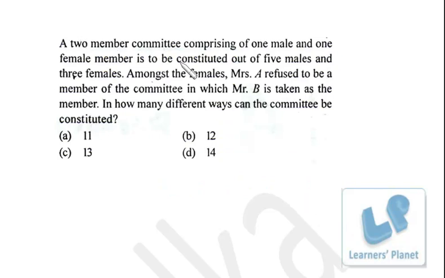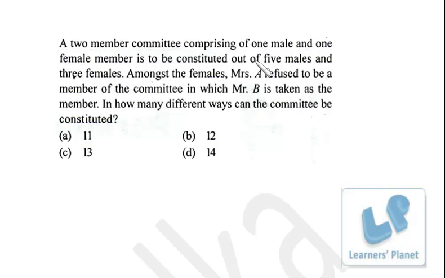Now friends, let's see this problem. A two-member committee comprising of one male and one female member is to be constituted out of 5 males and 3 females. Amongst the females, Mrs. A refused to be a member of the committee in which Mr. B is taken as the member. In how many different ways can the committee be constituted? Now the problem is simple, a bit twisted, but not that difficult. We have to take two cases.